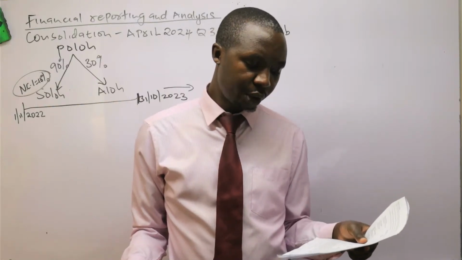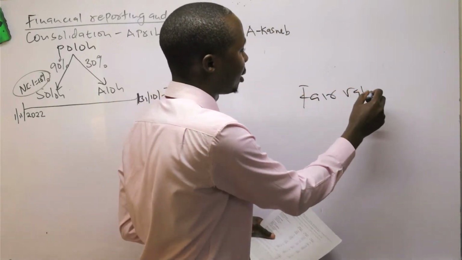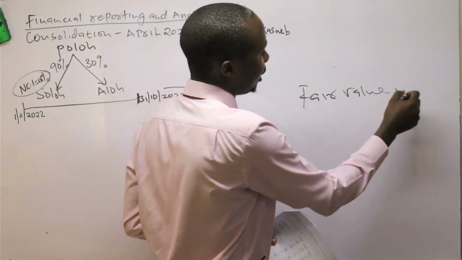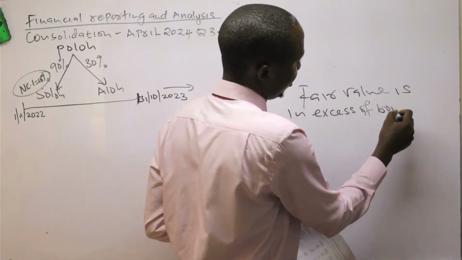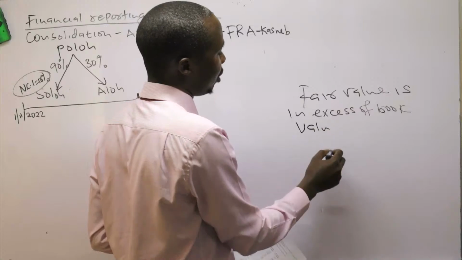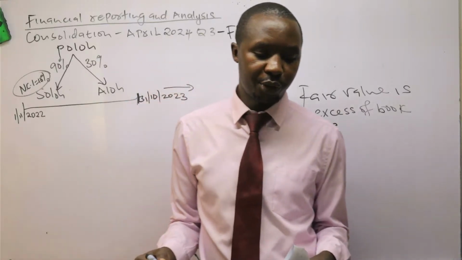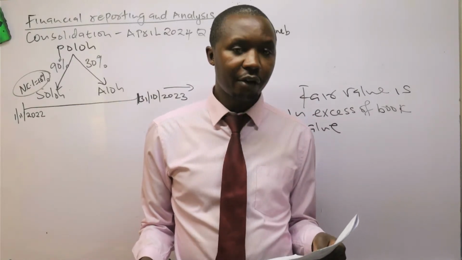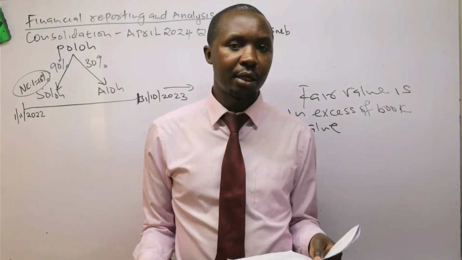When the fair value is in excess of the book value, that is what we call revaluation, or what we can term as fair value uplift of the asset. So we will carry out an adjustment to that.